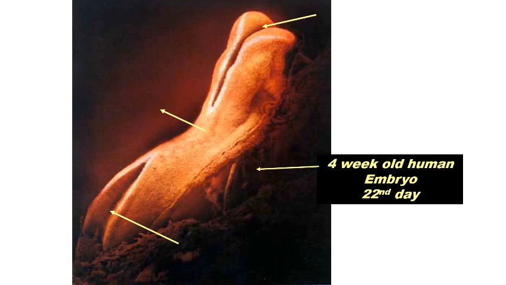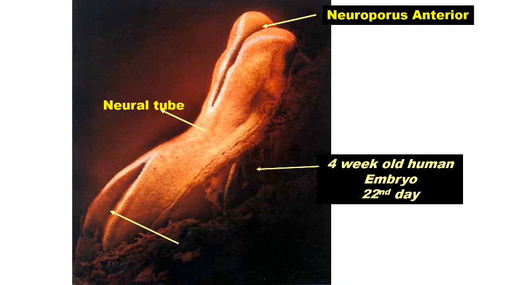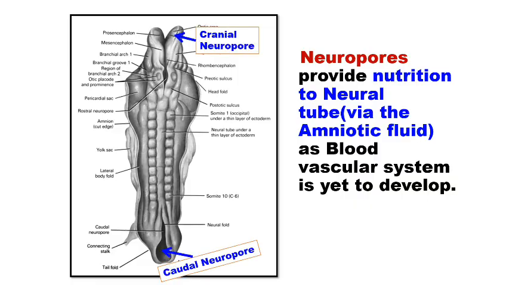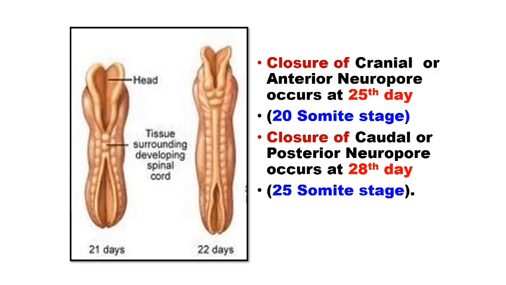In the fourth week of human embryo development, the fusion of the neural tube occurs in the cervical region, that is on the 22nd day. Cranially, we can see the anterior neuropore, and the posterior neuropore in the caudal region. Neuropores, which are present at the cranial and caudal ends, provide nutrition to the neural tube via the amniotic fluid as the blood vascular system is yet to be developed.